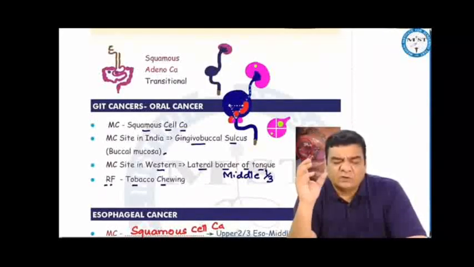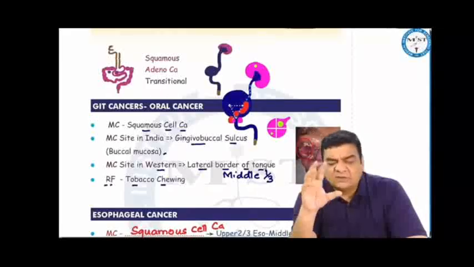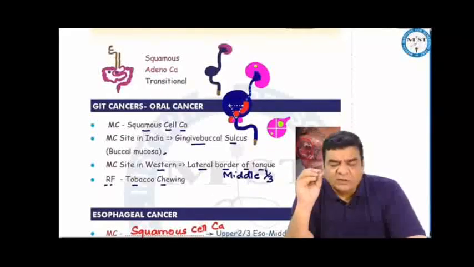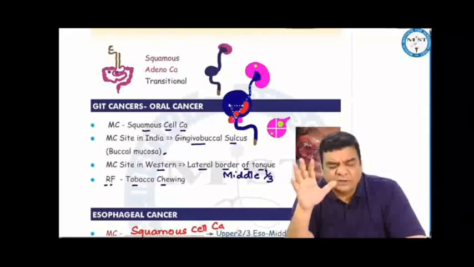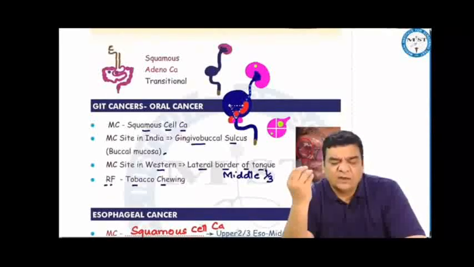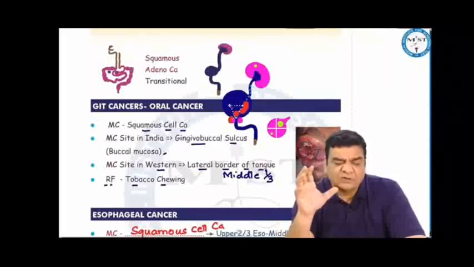Human papilloma virus is one of the common culprits for cancers near the natural openings in the body, whether it is oral cancer, esophageal cancer, anal cancer, cervical cancer, or distal urethral cancers. Epstein-Barr virus is associated with stomach cancers. Radiation exposure to a particular area can cause chronic irritation and that can lead to cancer. In the esophagus, there can be tylosis palmaris plantaris, Plummer-Vinson syndrome, or Paterson-Brown-Kelly syndrome, which is iron deficiency, glossitis, esophageal web, can be associated with esophageal cancer.